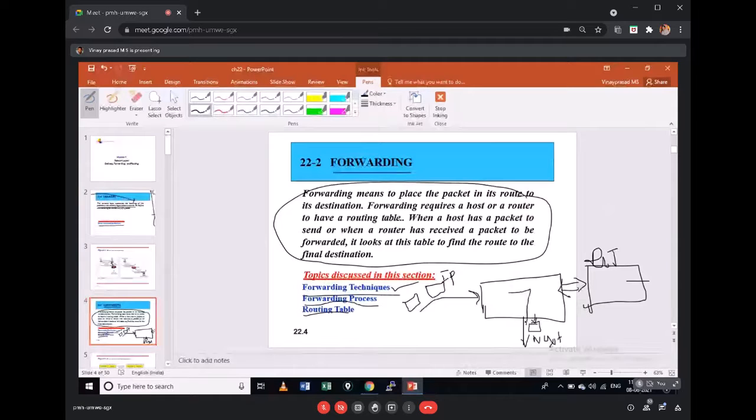It consumes my resources, and a lot of time is consumed by the routing lookup. This is a software lookup, and if your table is very big, it consumes much time to forward that packet.